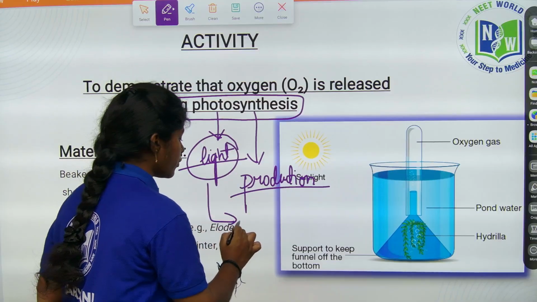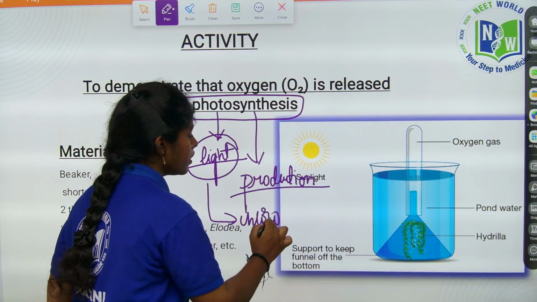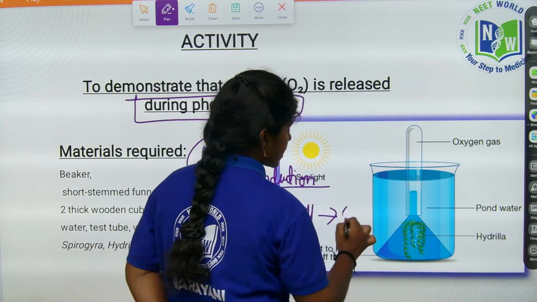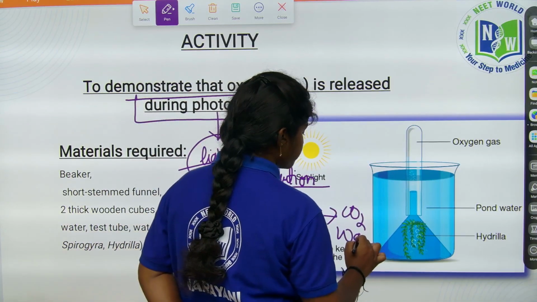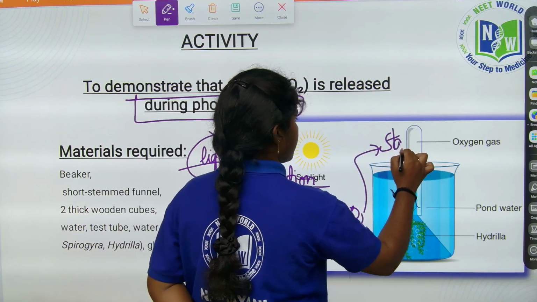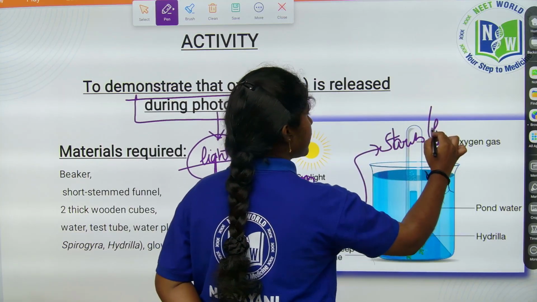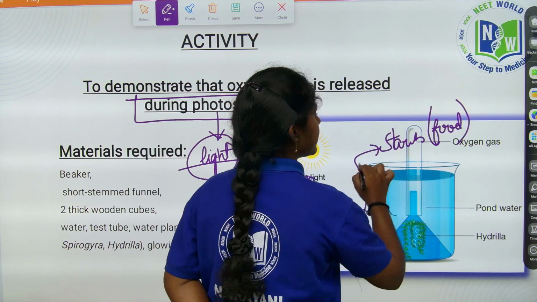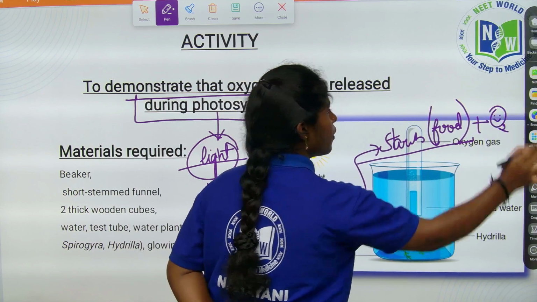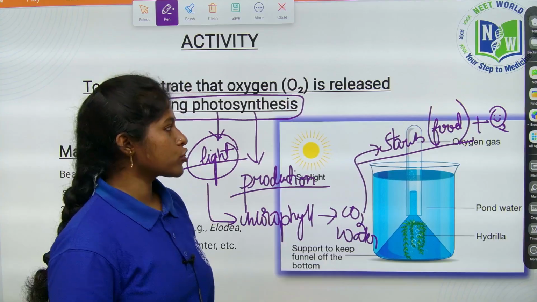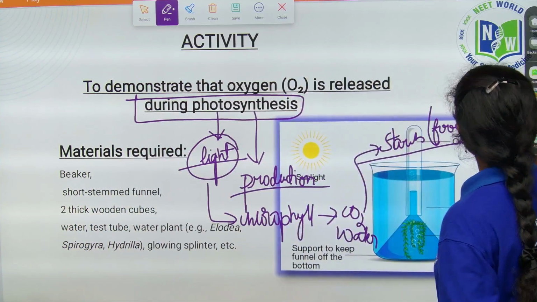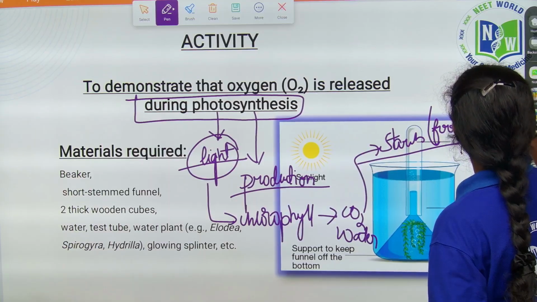by this chlorophyll pigment, right? The chlorophyll pigment absorbs the light, and with the raw materials like carbon dioxide and water, starch is prepared, nothing but food is prepared in the plants. Along with this starch, what else is being prepared, children? Oxygen is also being prepared, right? The production of oxygen is also occurring.